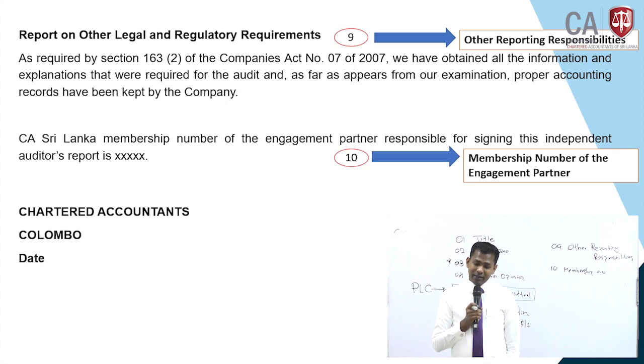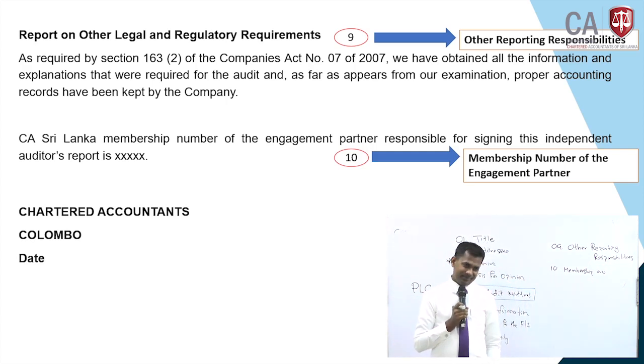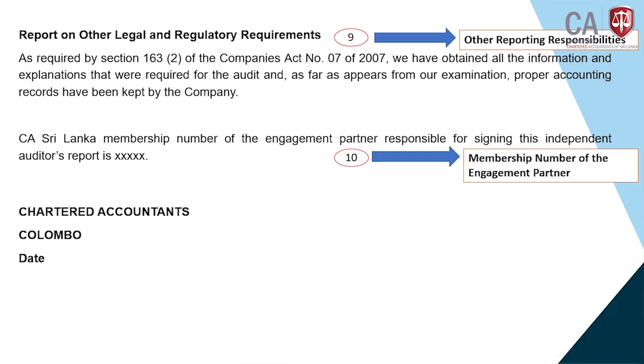So when you are signing the audit report, in 2018-19 the global requirements came in. In Sri Lanka we are disclosing only the membership number, but if you look at the UK or other countries, you have to report the name. In Sri Lanka the regulation is slightly changed, so you have to report the membership number. This is given to place more responsibility on the engagement partner, as well as to give more clarity to the reader that this is the audit firm partner who is responsible for this audit of financial statements, right?